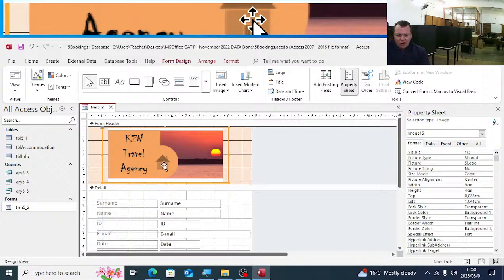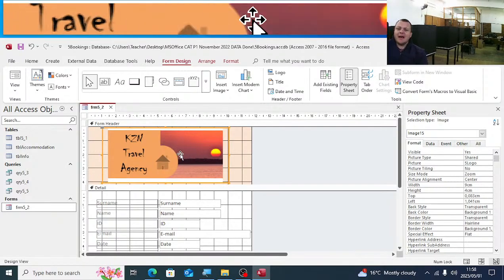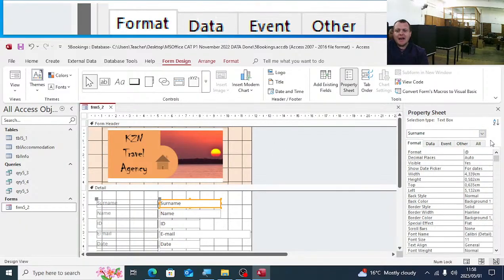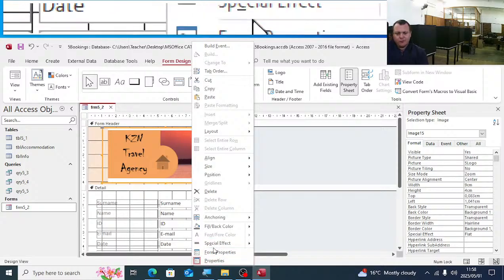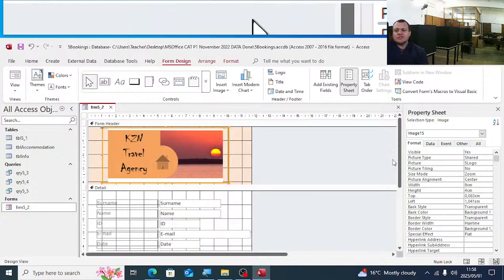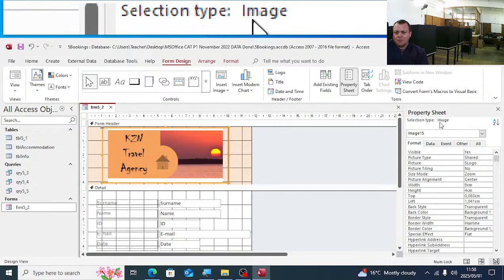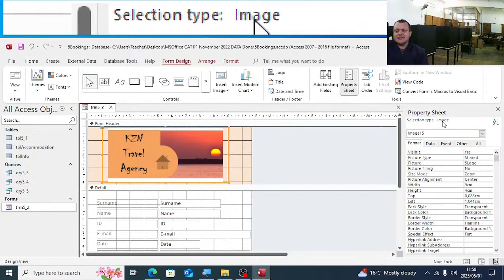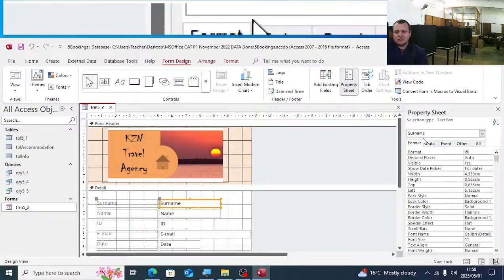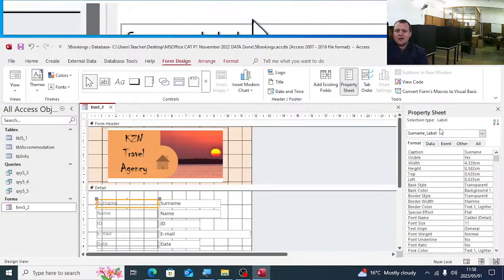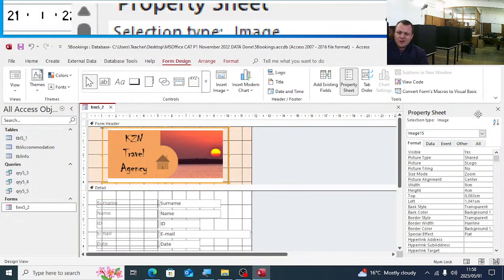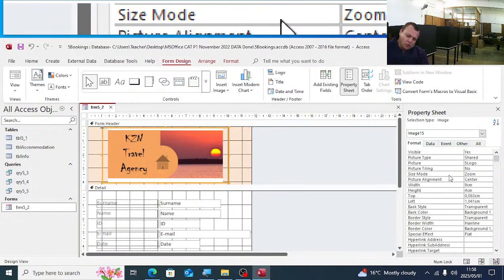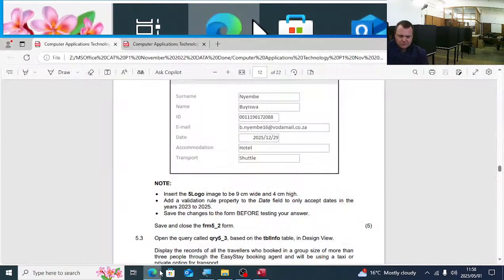Each control on the form has its own set of properties. So here we have an image. Here we have a text box. If you right click and you go to properties, not form properties, properties, you see there on the right hand side, it will tell you the property sheet of that control. This is an image. If I click on surname, it will tell me it's a text box. Left hand side on surname, they'll tell me it's a label. So if you have this property sheet, you can change all the properties of any control.